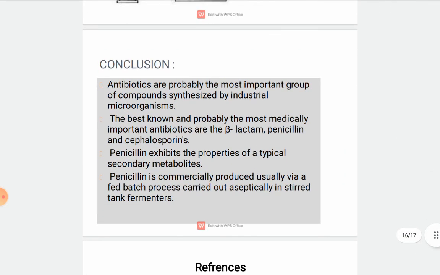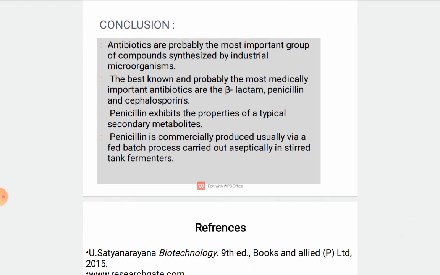So in conclusion, antibiotics are probably the most important group of compounds synthesized by industrial microbes. The best known and probably the most medically important antibiotics are the beta-lactam group of antibiotics, penicillin and cephalosporins. Penicillin exhibits the properties of a typical secondary metabolite. Penicillin is commercially produced via a fed batch process carried out aseptically in a stirred tank fermenter.